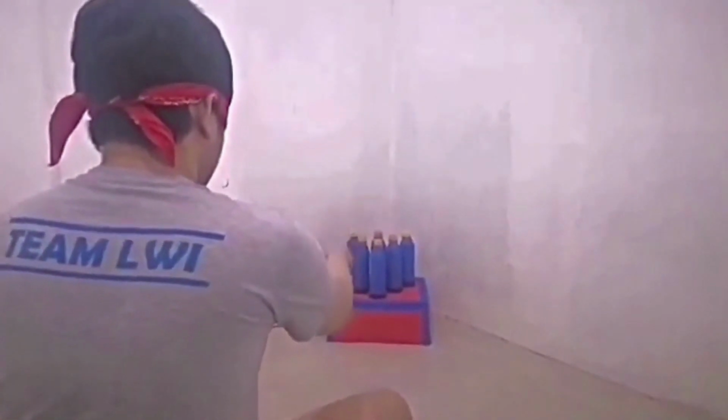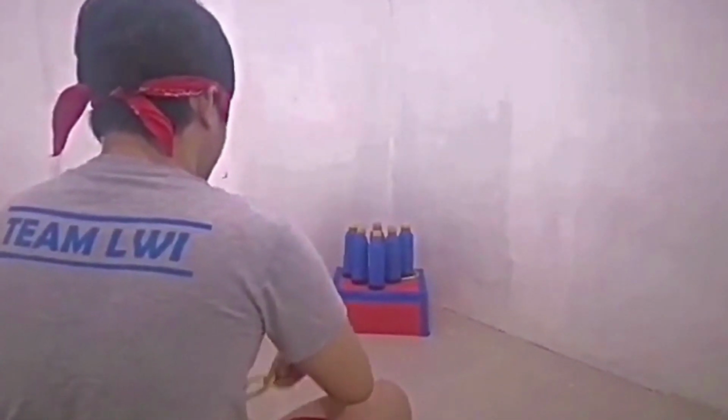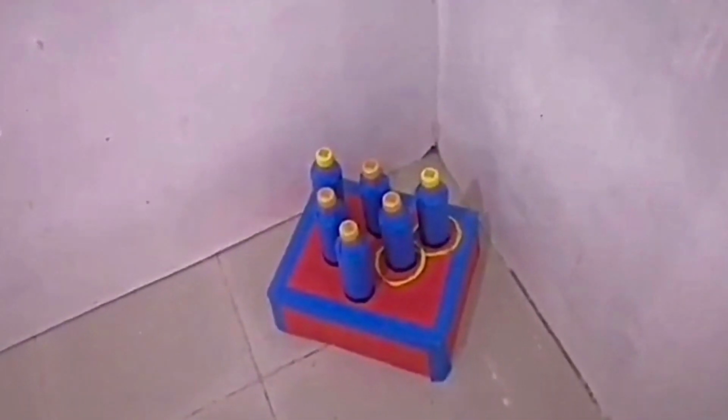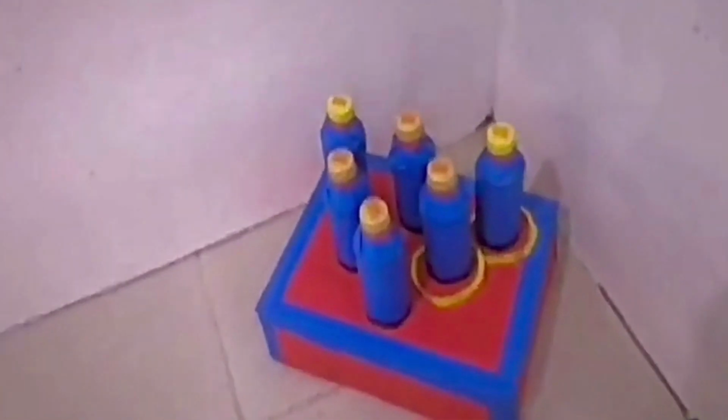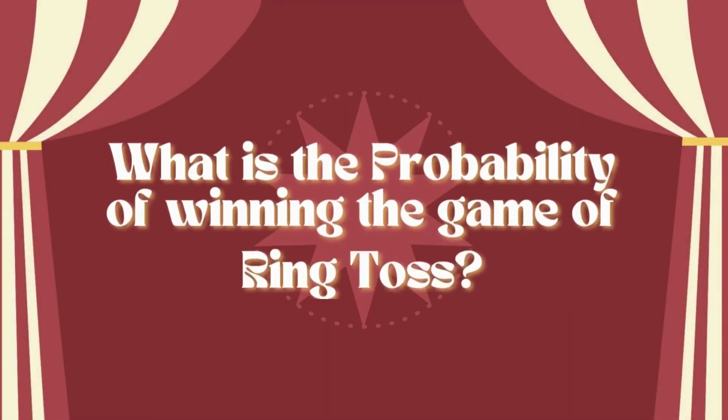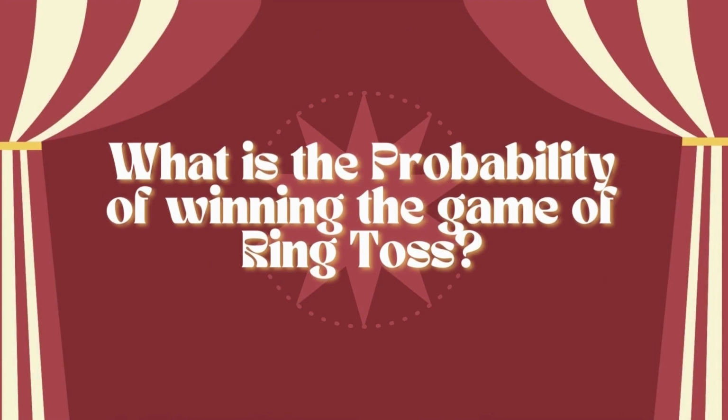The player here is Mr. Ralph the Triro. Let's see how well he does in this game. Wow, as we can see, he won immediately by just shooting 2 rings from the 3 given chances. Now, let us apply the random distribution to get the probability of winning the game.